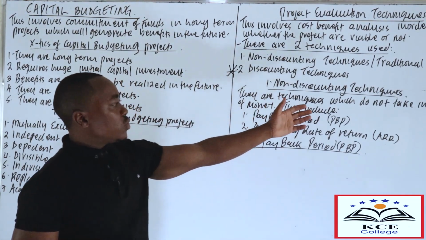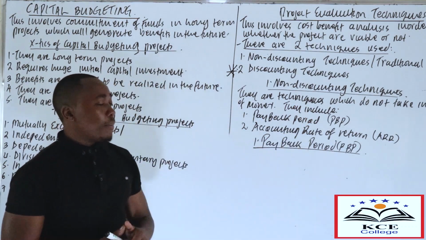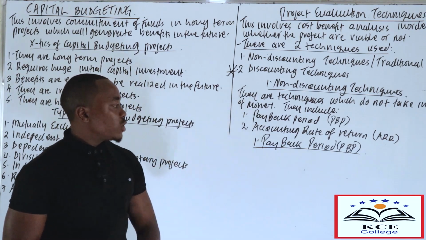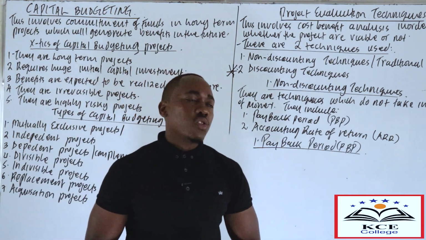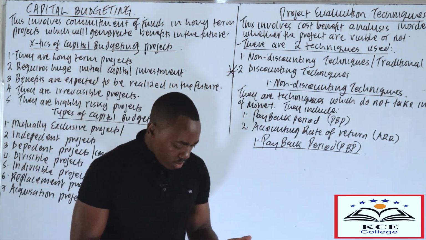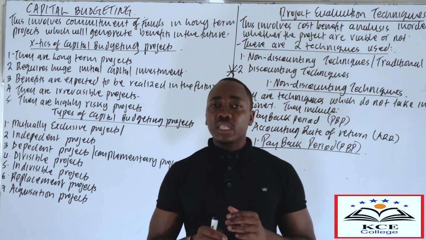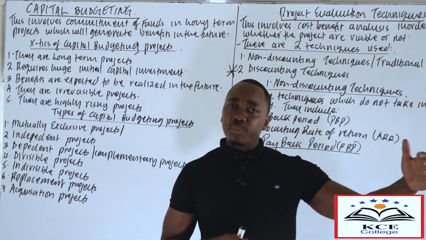These are techniques which do not take into account the time value of money. And they include, number 1, the payback period. Number 2, the accounting rate of return. Let's start with the payback period. What do we mean by payback period? Payback period is the length of time taken to recover your initial capital.